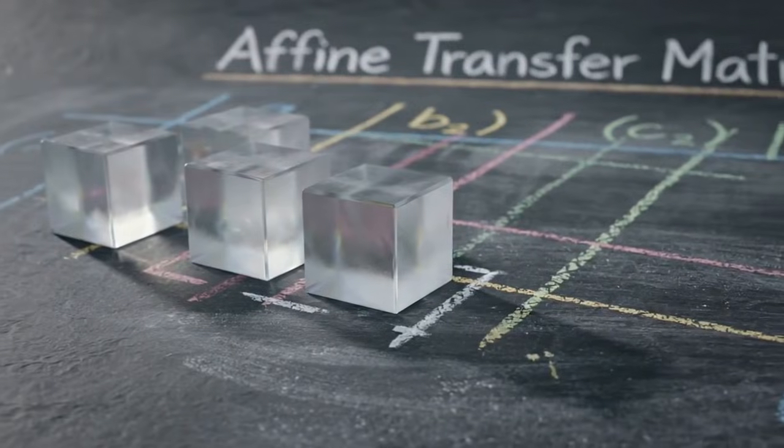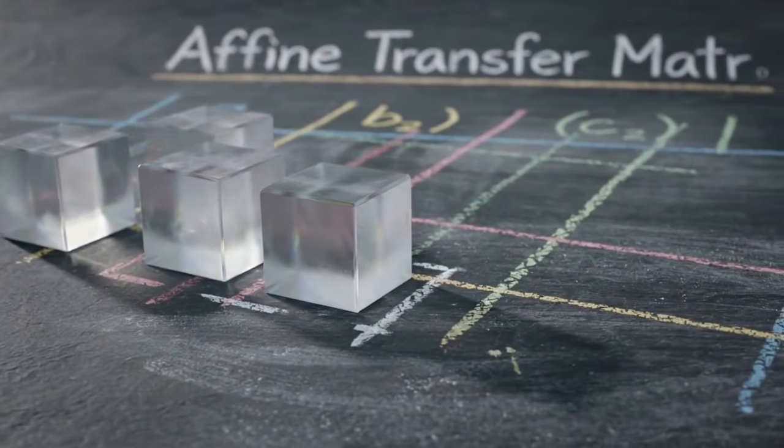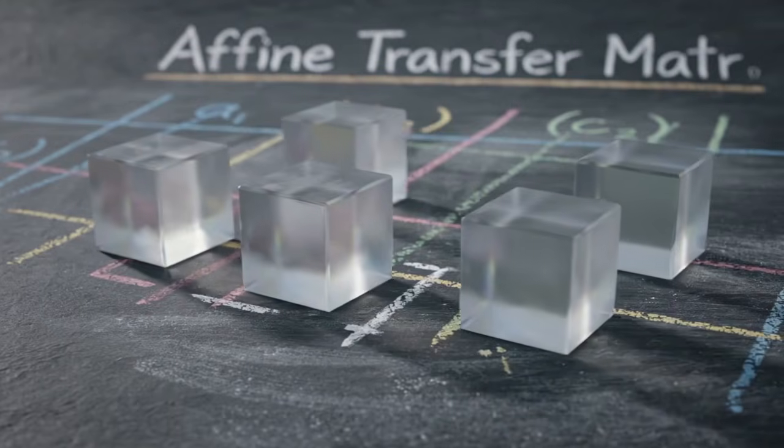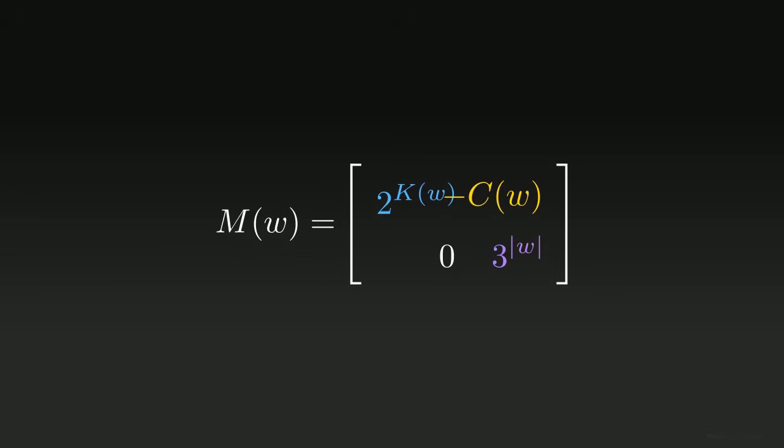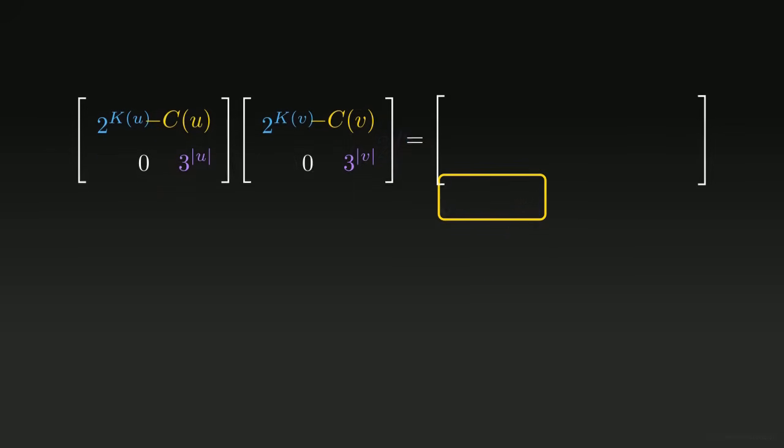To see how these pieces interact, we map the structural engine of the Syracuse map, the affine transfer matrix. This matrix places the two-adic sum in the top left, the negative Syracuse constant in the top right, and the three-adic length in the bottom right. The affine map acts as an exact monoid homomorphism. Appending one sequence to another translates flawlessly to multiplying their respective matrices.